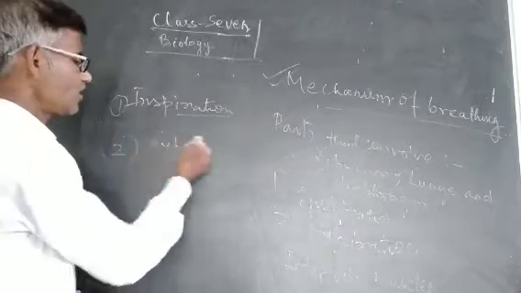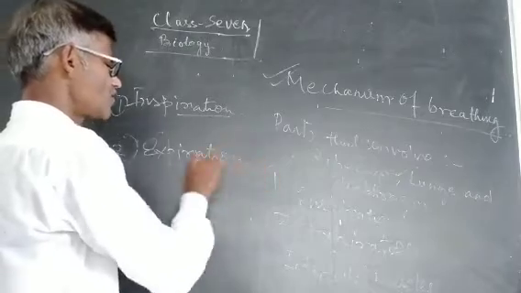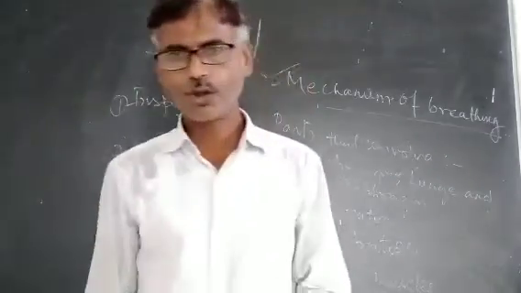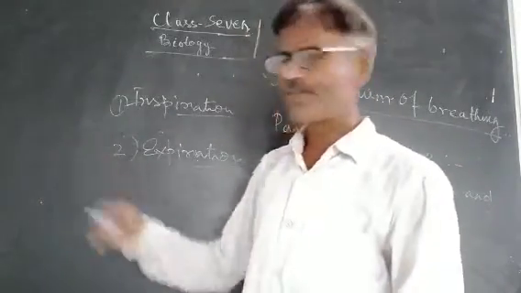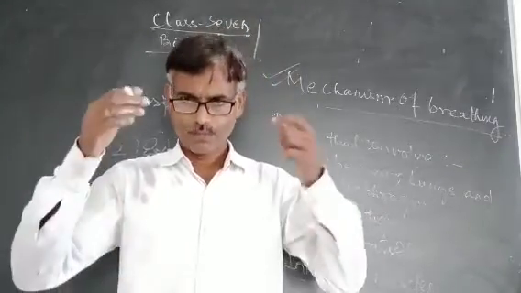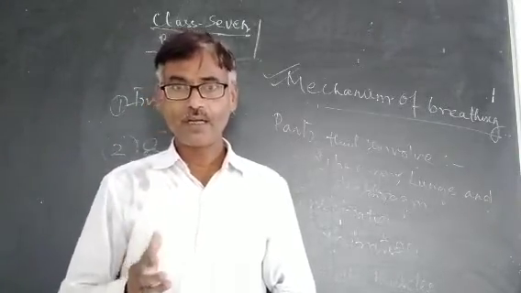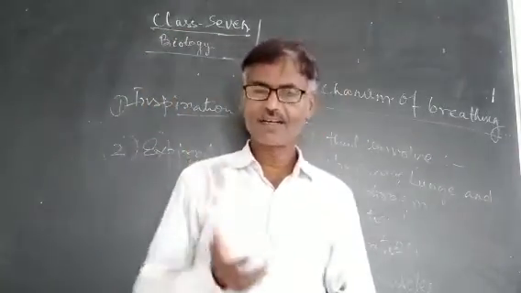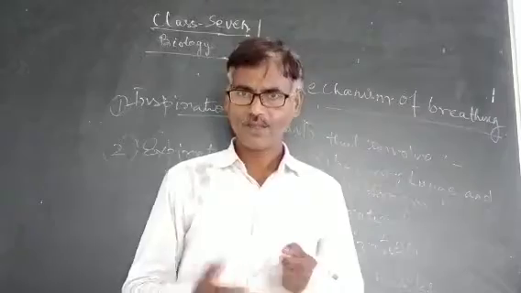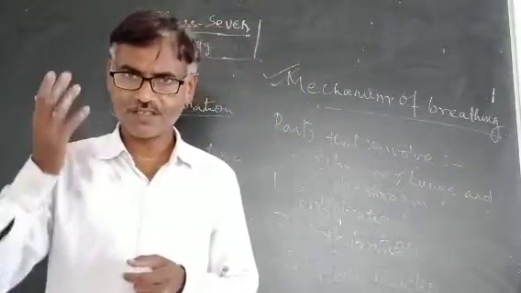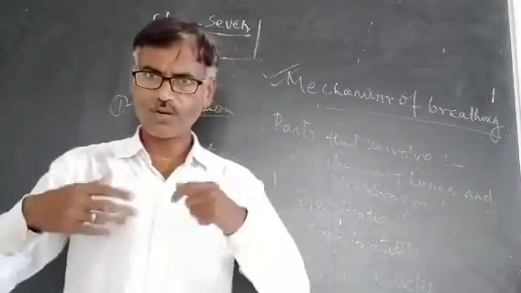Next, what changes occur in expiration? The changes in expiration are just the reverse of inspiration. The rib cage moves down and inward. This is accompanied by contraction of the internal intercostal muscles and relaxation of the external intercostal muscles. During expiration, the external intercostal muscles relax and the internal intercostal muscles contract. As a result, the rib cage moves down and inward.